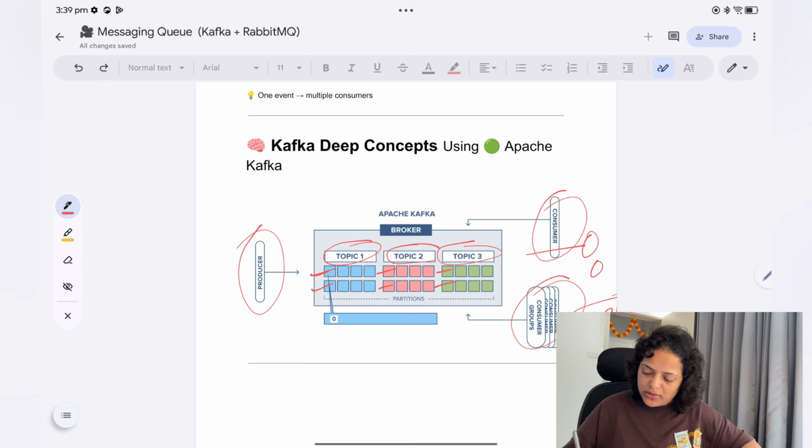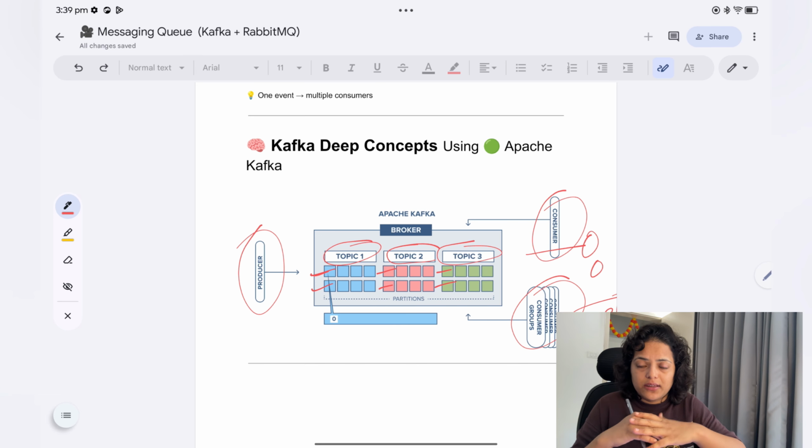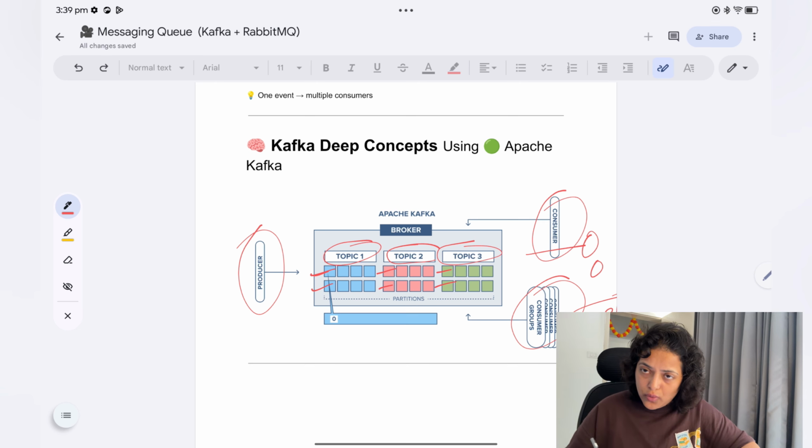Here, there are three consumers in that group, so one will read from partition 1, the second will read from partition 2, and the third one will read from partition 4. So this will be faster, right? That's why we use consumer groups. We also use consumer groups because, let's say a consumer fails, then another consumer can read from the queue. And we use the concept of offset here.